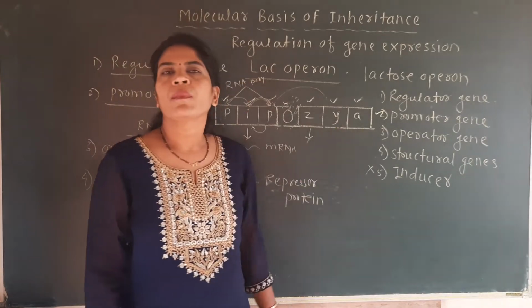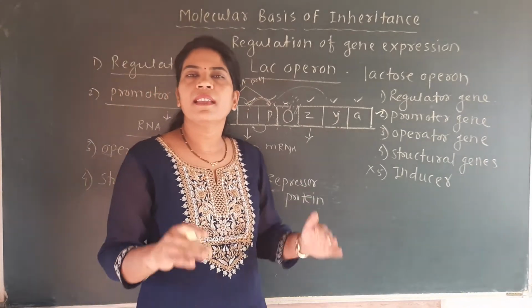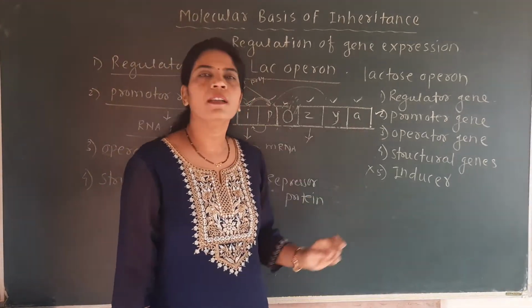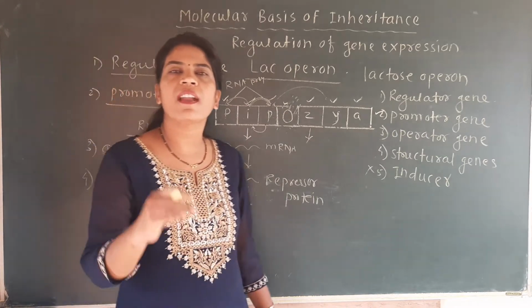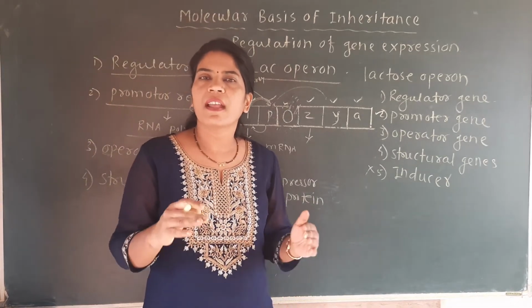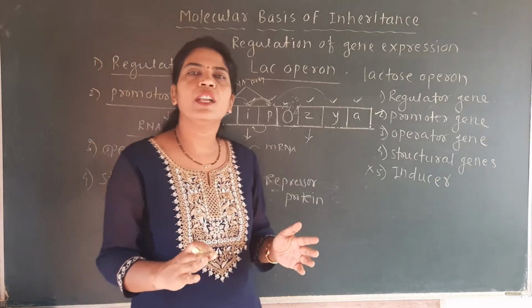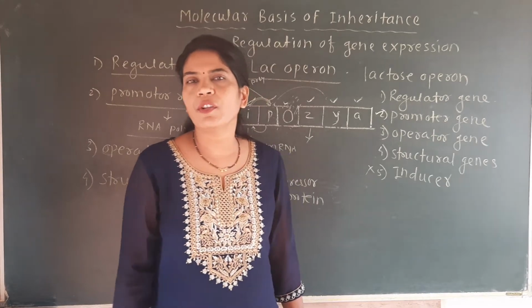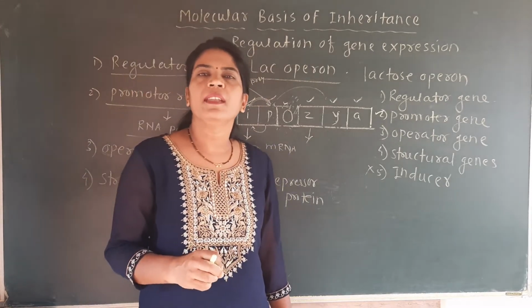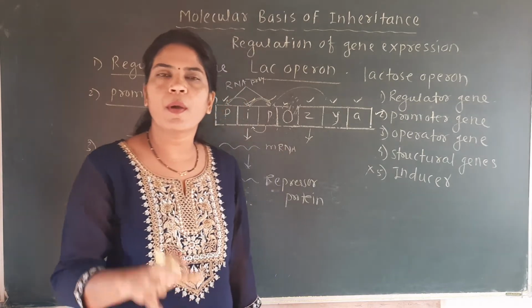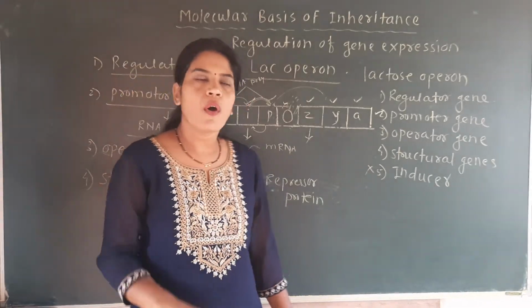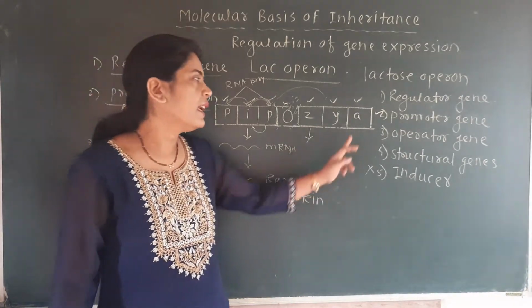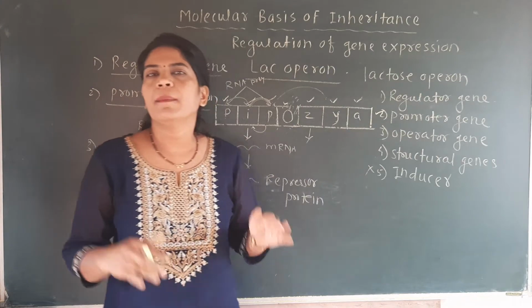This Y gene, which produces the permease enzyme, this enzyme is responsible for entry of lactose into the cell. And this A gene is responsible for formation of the transacetylase. This enzyme transfers the acetyl group from acetyl-CoA to beta-galactosidase. Acetyl-CoA is one of the metabolites produced in the cytoplasm. On this acetyl-CoA, the acetyl group is there. That acetyl group is transferred onto the beta-galactosidase, which is secreted by the Z gene. This is the role of the A gene, and this is necessary for the metabolism of lactose.